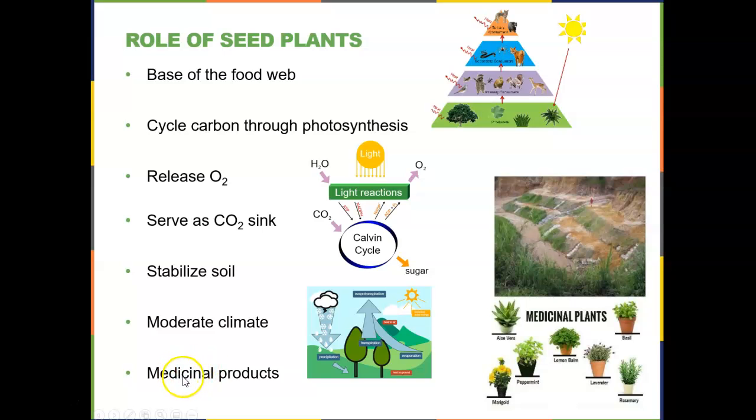And lastly, plants are very, very important for the production of a lot of products that we use in medicines. So I've just got a few of them here, but they can be herbal plants that can be used as medicines, and they can provide vitamins. We also have a very important plant, the willow tree, which makes salicylic acid, which is otherwise known as aspirin. And there's a whole host of drugs which come from plants.